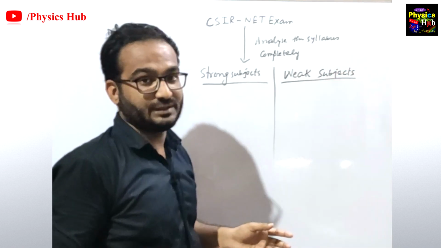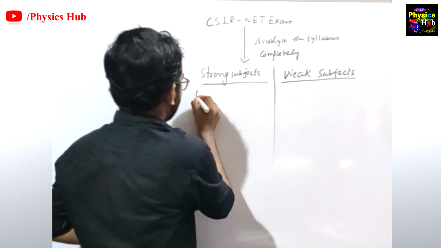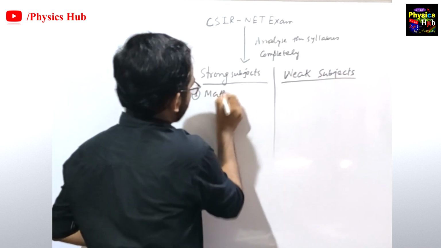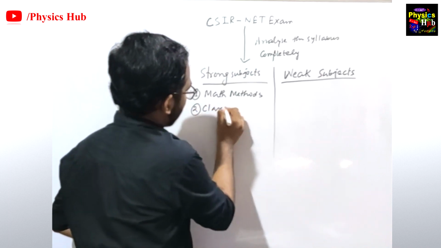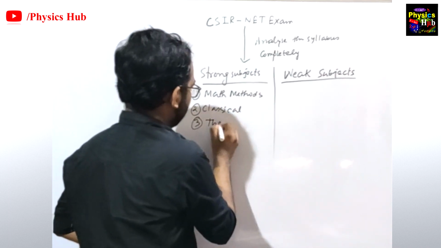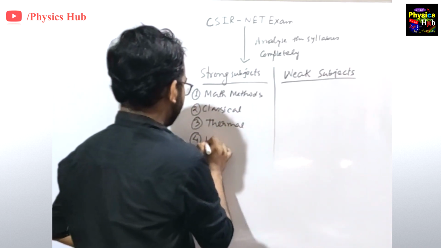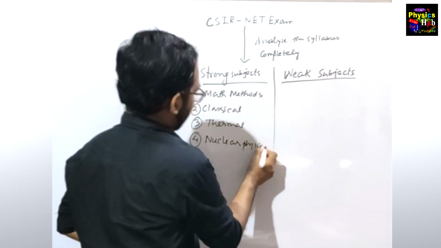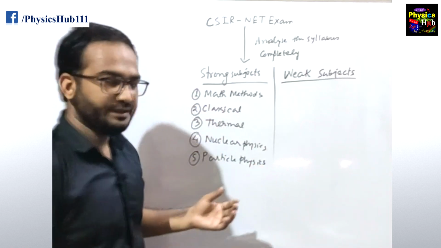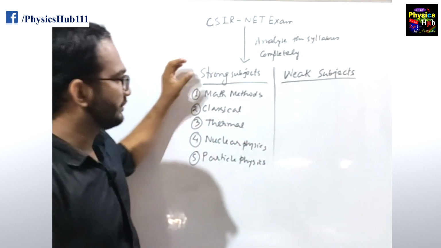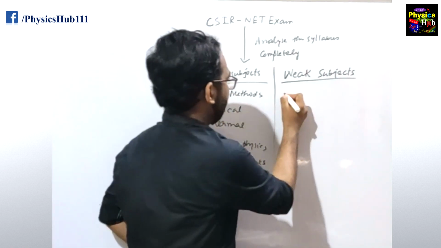Let us say your strong subjects are, one, math methods, then classical, third thermal, fourth nuclear and particle physics, and fifth, let us say, particle physics.